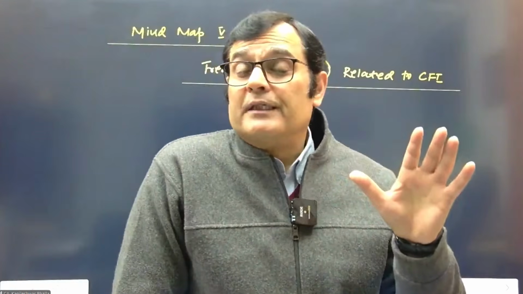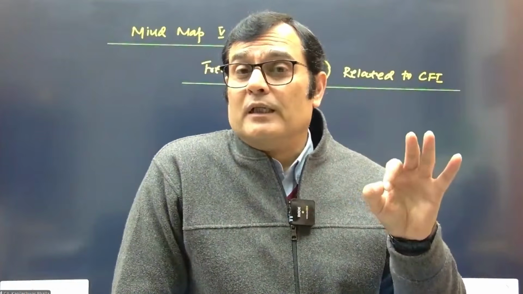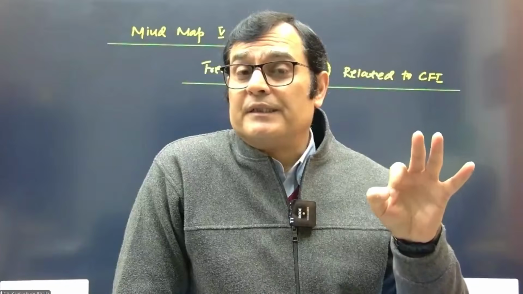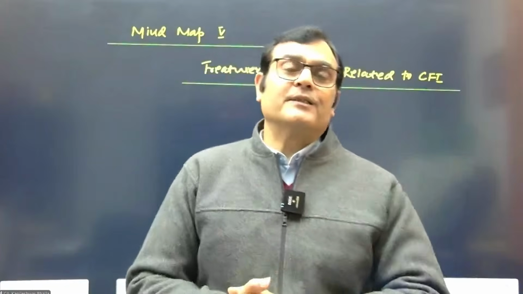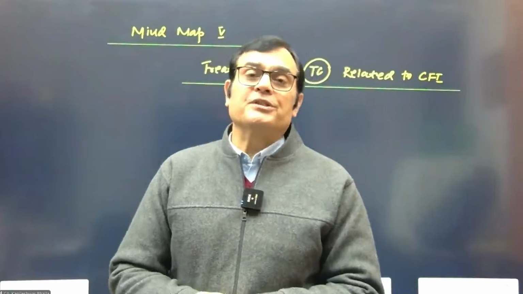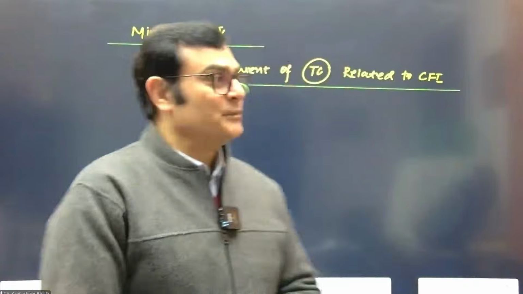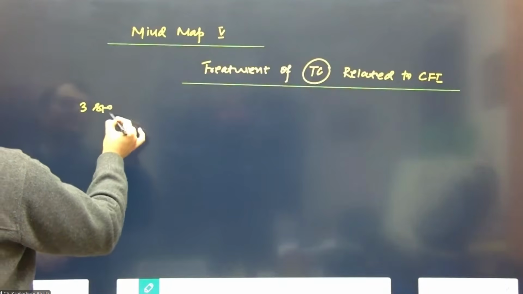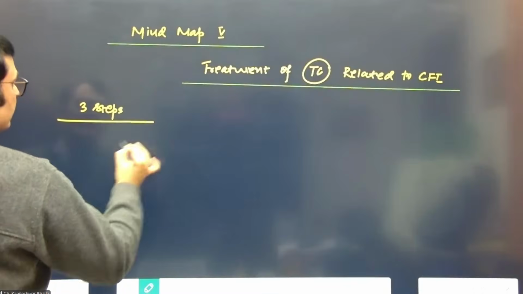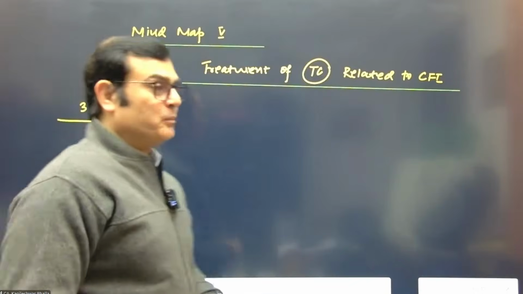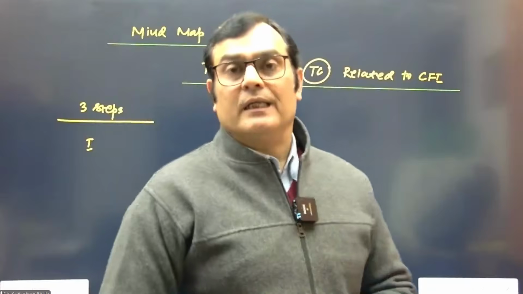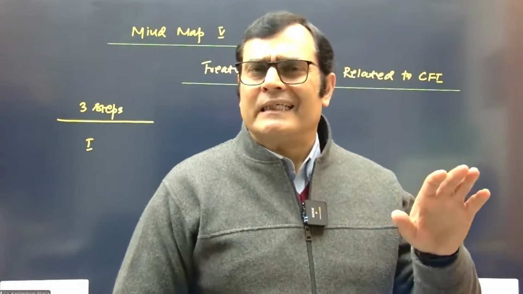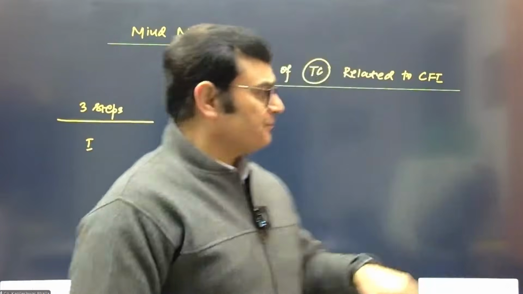In this particular case, you will apply 3 steps again. If there is any transaction cost given on the compound financial instruments, we will apply a simple 3 steps. In the first step, you will split the proceeds between liability and equity, ignoring any element of transaction cost.